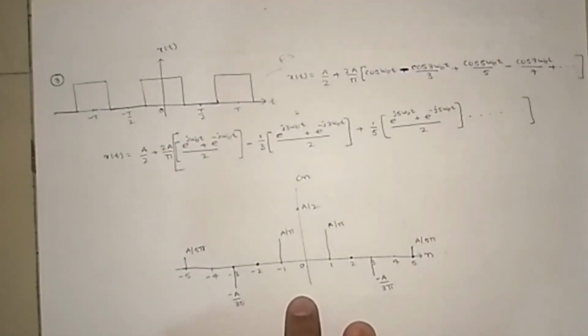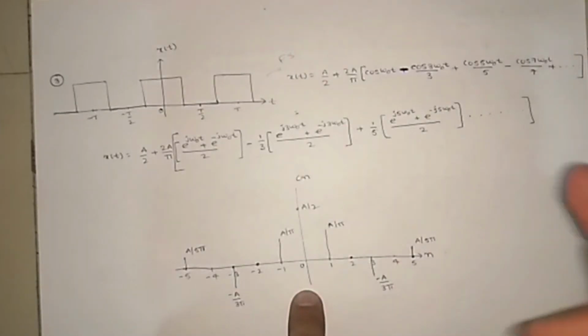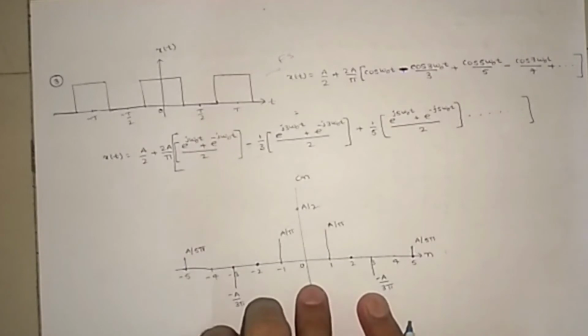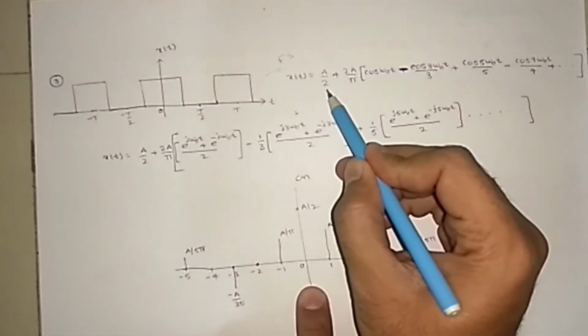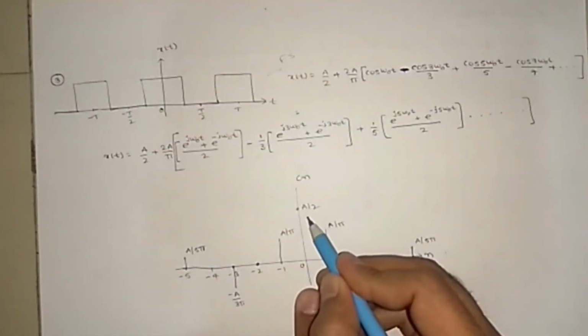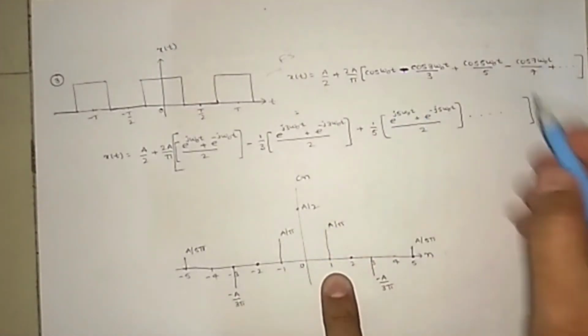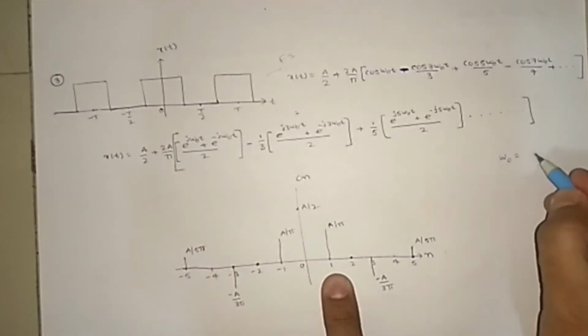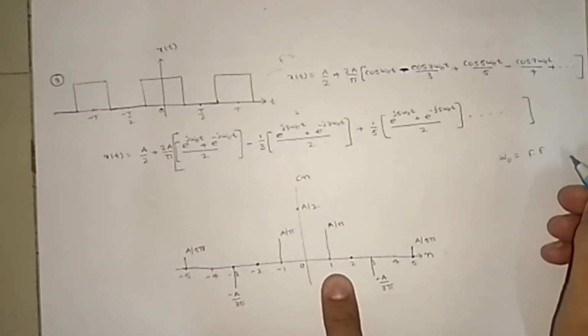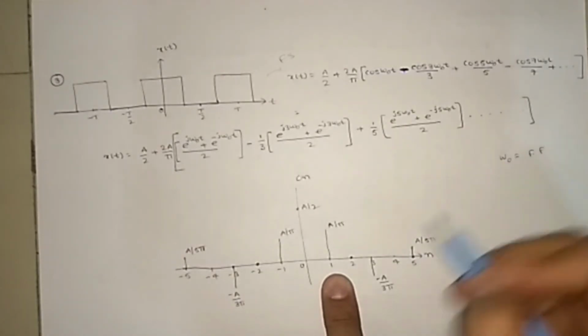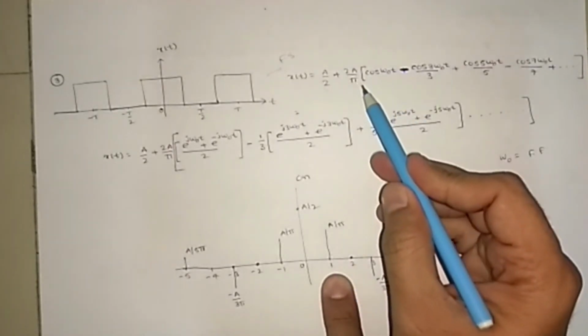The frequency domain signal represents quantity: what frequency, how much you are adding. This is the DC value. At zero frequency, we are adding A by 2. Omega naught is the fundamental frequency. For the first fundamental frequency, we are adding A by pi.